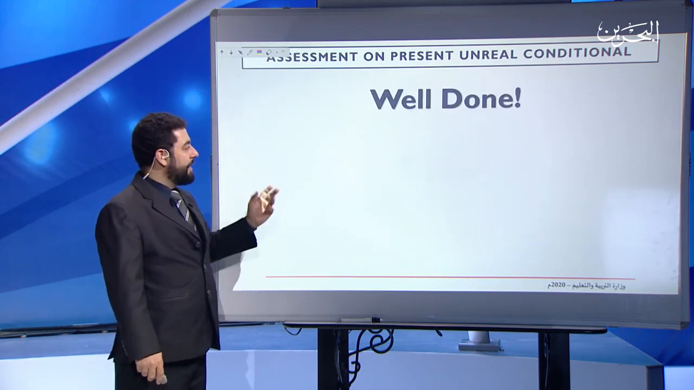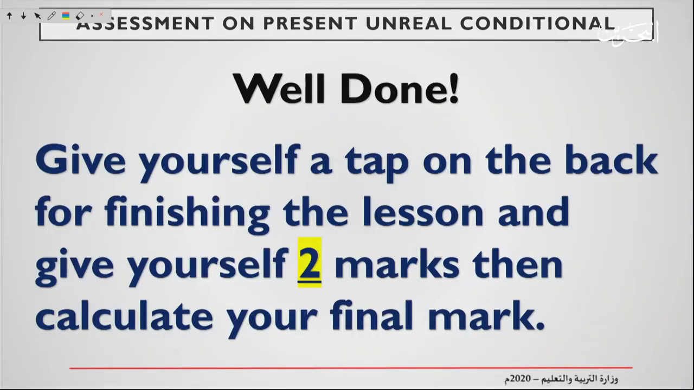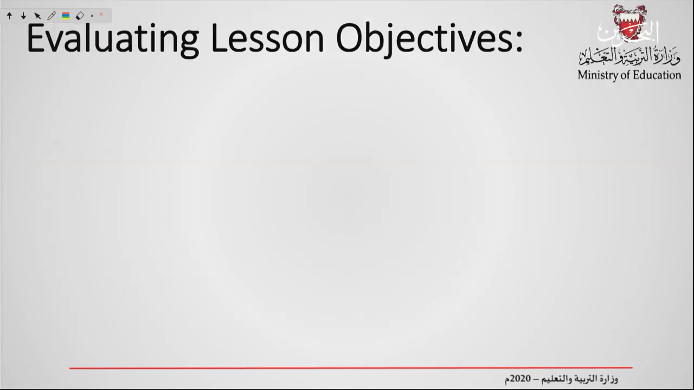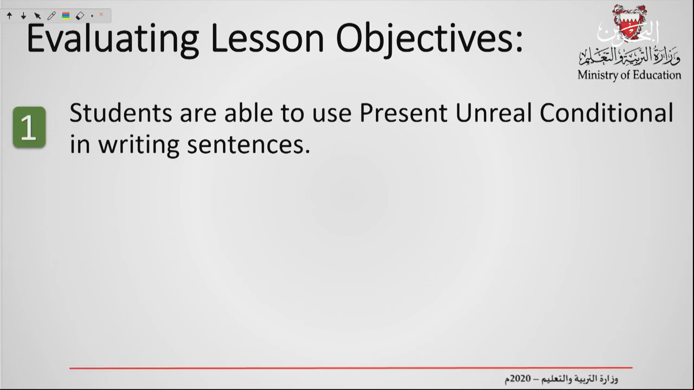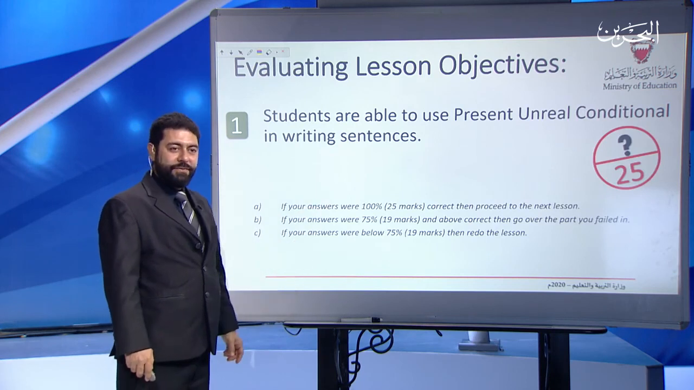All right, well done. Give yourself a tap on the back for finishing the lesson and give yourself 2 marks and then calculate your final mark. All right. Now, you are able to use the present and real conditional in writing sentences. And you have a mark of 25.